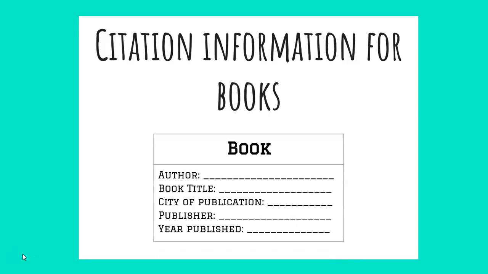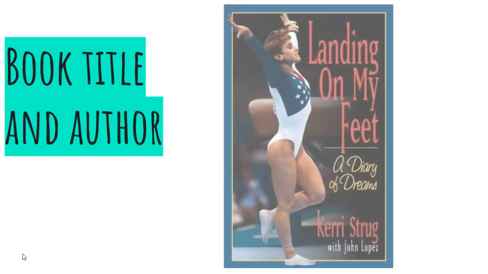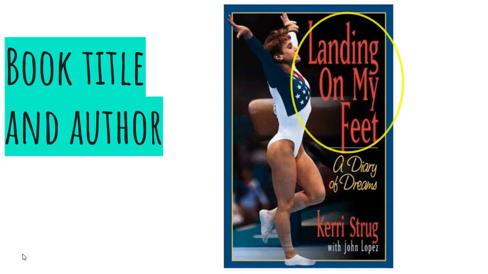If you are looking to cite a book, you will need to find who wrote the book, or the author, the book title, where the book was published, who published the book, and what year it was published. Let's start with the book title and author. These are the easiest. The book title can be found on the front cover. For instance, this book about Carrie Strug was titled Landing on My Feet.